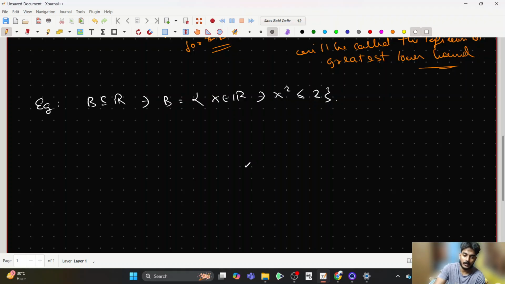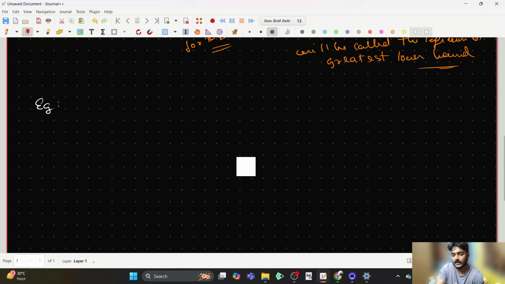Now, let us not talk about this example because it needs a bit of rigorous work. I'm not concerned about the rigorous work at this point of time, but we need to understand the sense of supremum and infimum. So a very simple example which we can talk about: any maximum is a supremum.